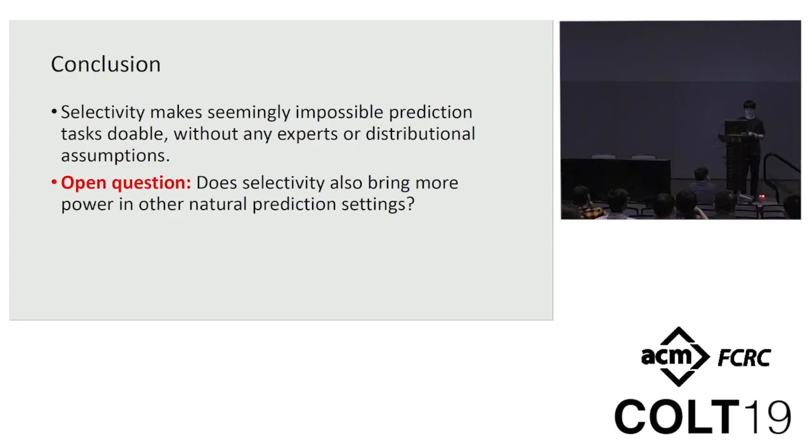Say that instead of the sequential setting, we can imagine that the predictor can explore the sequence or the data arbitrarily. Another thing is that suppose we also have a group of experts, and can we do, say, the minimum of the expert problem and also this selective setting?